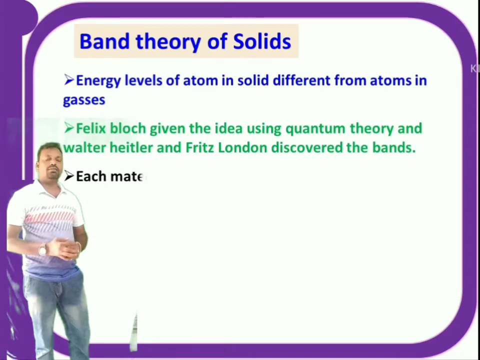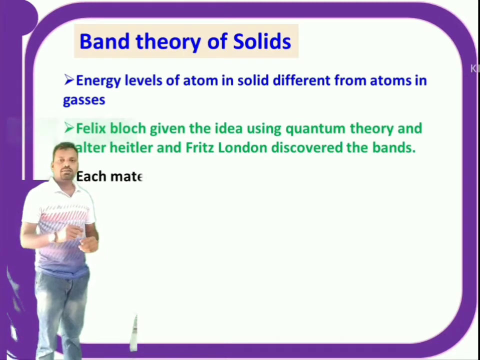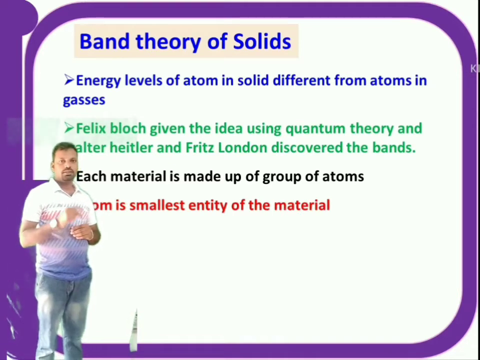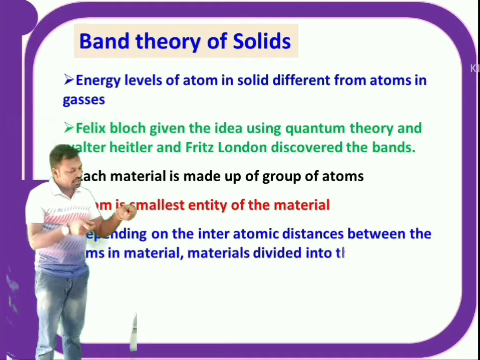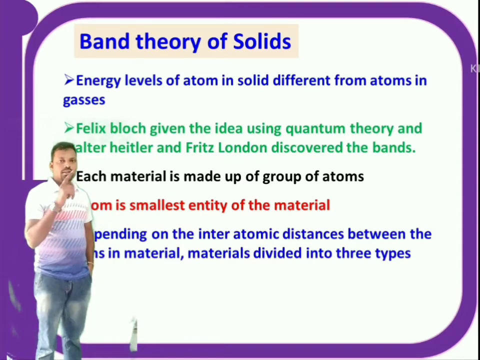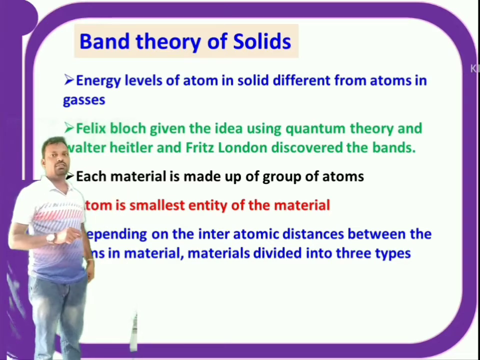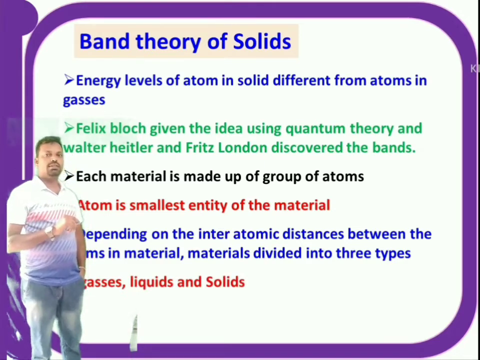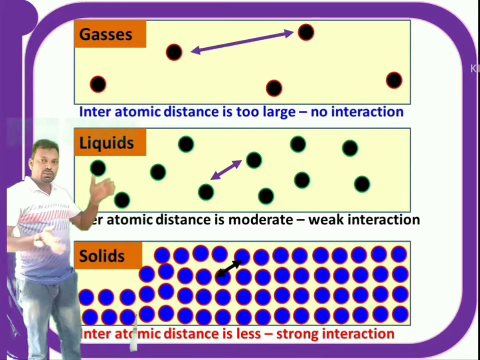Before going to explain the band theory, let us recap the previous knowledge about the energy levels. Generally, each material is made up of a group of small entities. That smallest entity is called an atom. So each material is made up of atoms. Depending on the interatomic distances between the atoms in a material, materials are classified into three types: gases, liquids and solids.